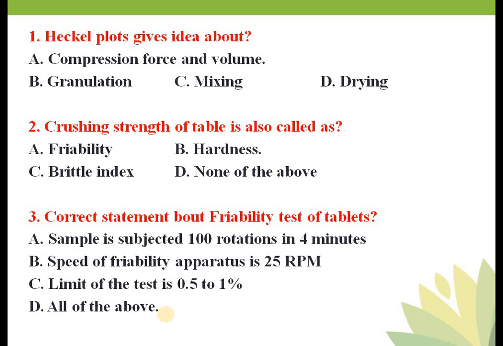This friability test is done using a Roche type friabilator. In that friabilator you have to take 20 tablets. The drum revolves at 25 rpm, which means 100 rotations in 4 minutes. In that drum, the tablet will be dropped from 6 inches. Remember, the tablet is dropped from 6 inches, and after the 100 rotations you have to take the tablets and reweigh them.